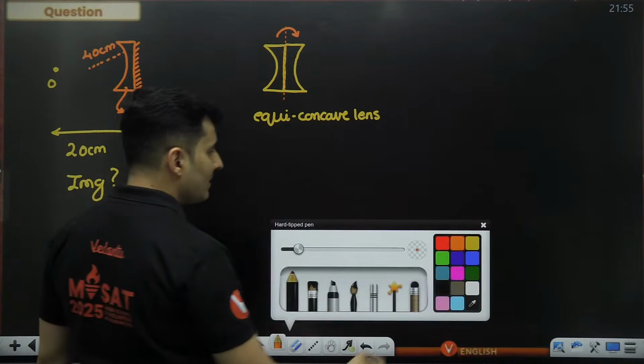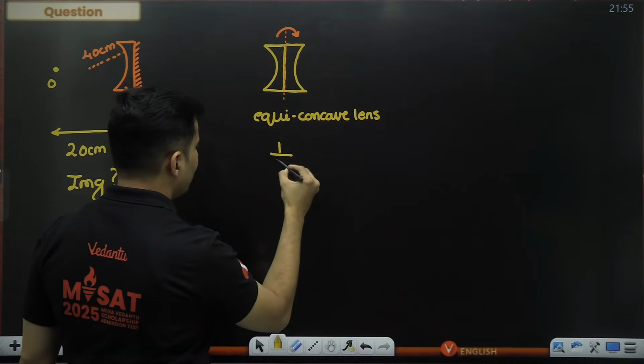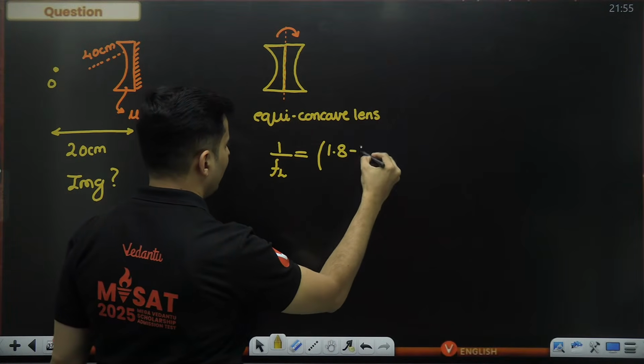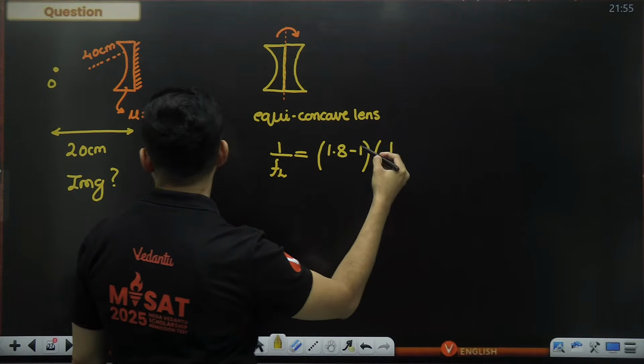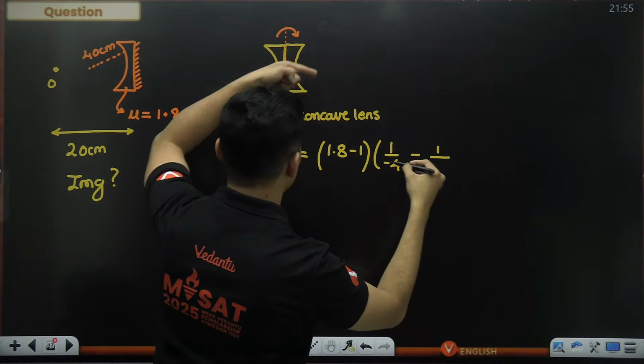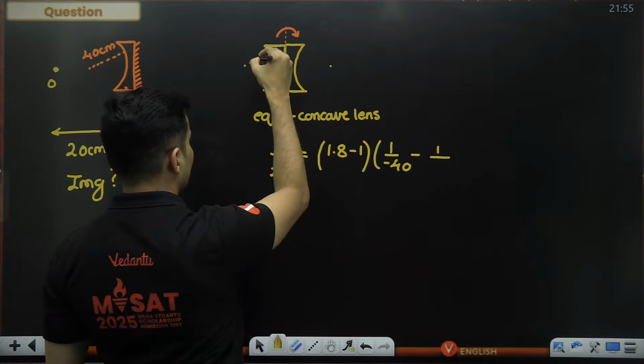Now this looks like an easy question to me, because I can easily find the focal length of that lens. Refractive index is 1.8 minus 1, 1 by R1, R1 is negative 40, minus 1 by R2. The second radius will be here. First radius was here.